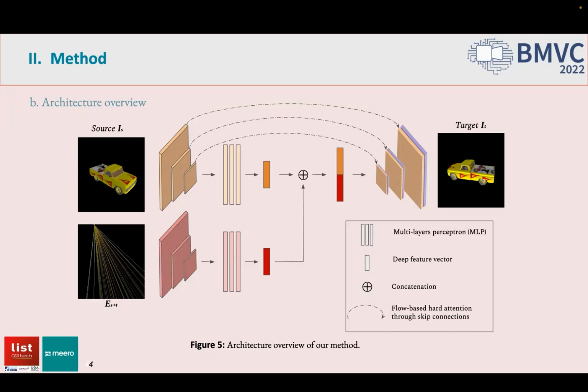Both the source image and the encoded pose pass through two distinct convolutional neural networks where the resulting feature vectors are concatenated before being fed to the decoder network responsible for predicting the novel view in RGB space. Some flow-based hard attention mechanisms are present through the skip connections that exist between the source image encoders and the decoders.